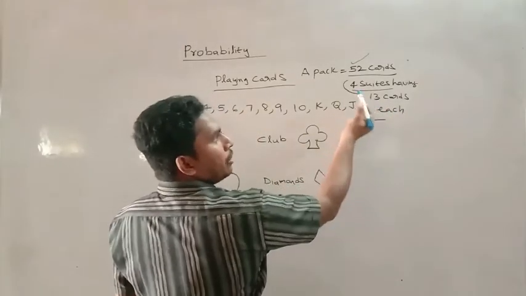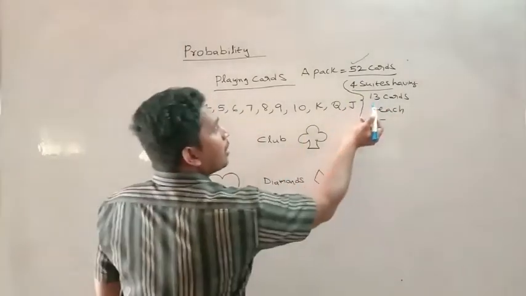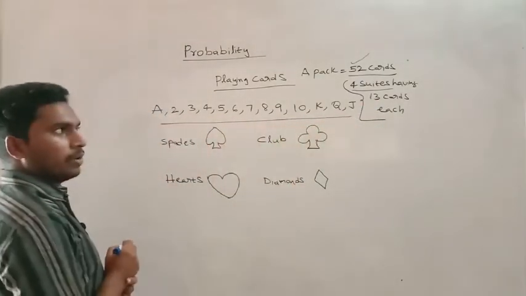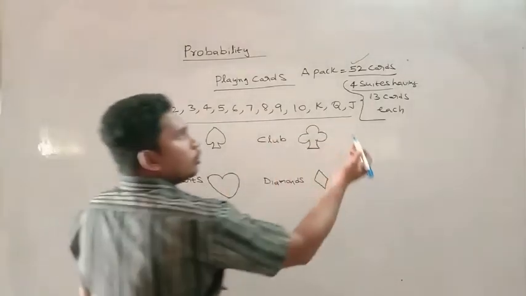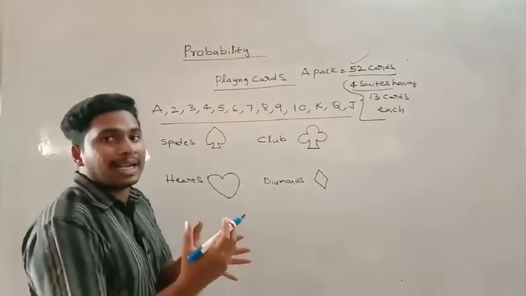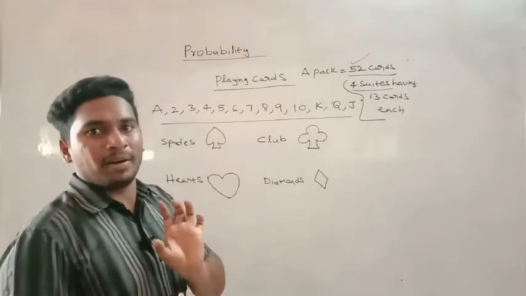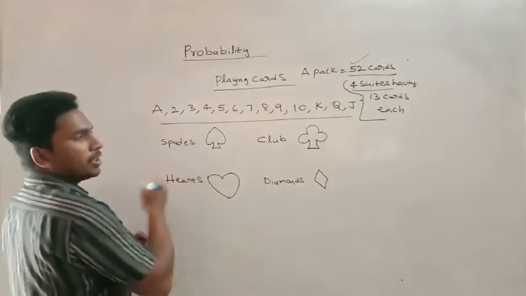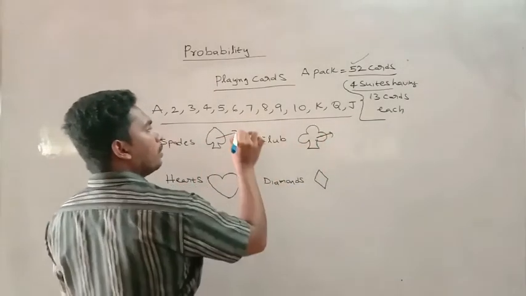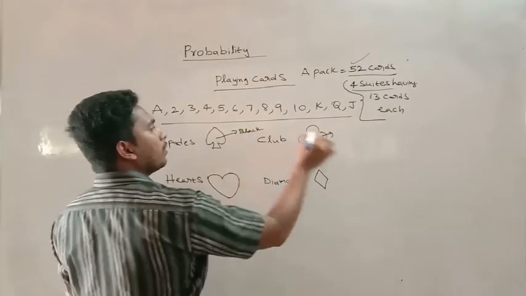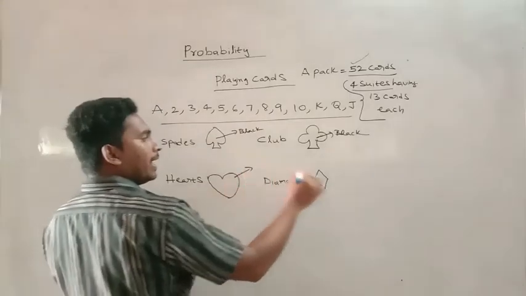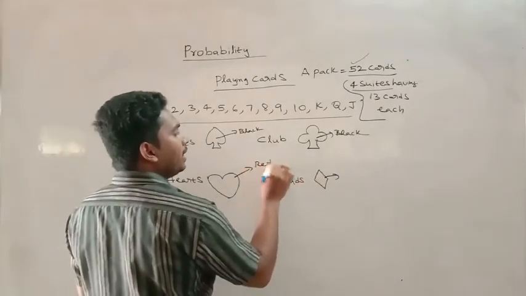So 13 fours are 52, right? So what are those 13 cards? These are those 13 cards. And what are those 4 suits? How to identify them? Each suit contains a specific symbol. These are the symbols. The spade and club are black in color, and the heart and diamond are red in color.